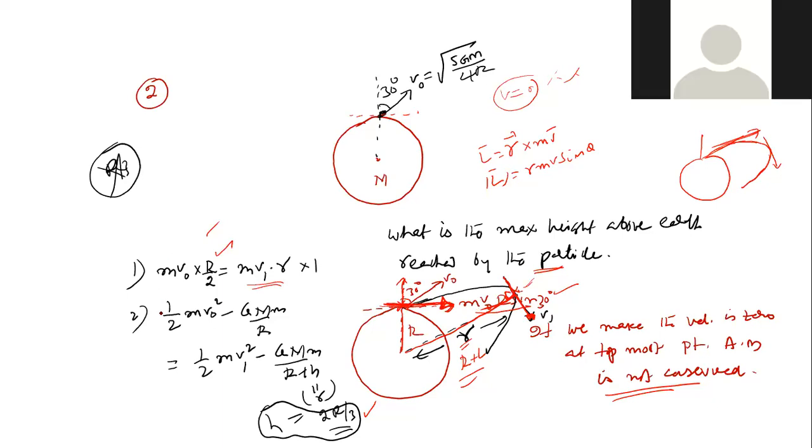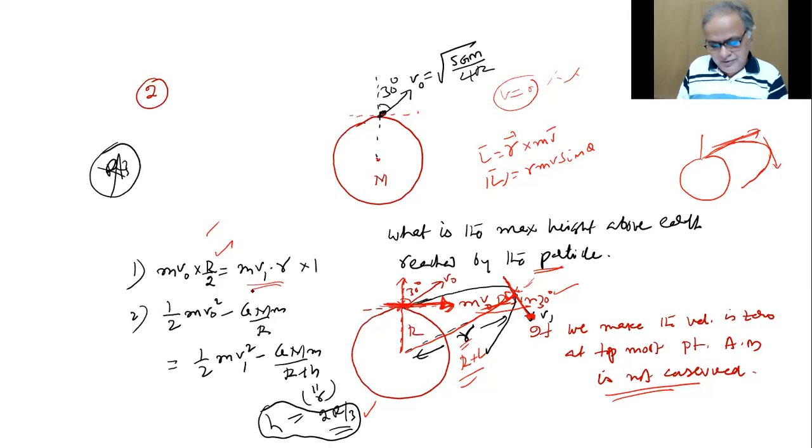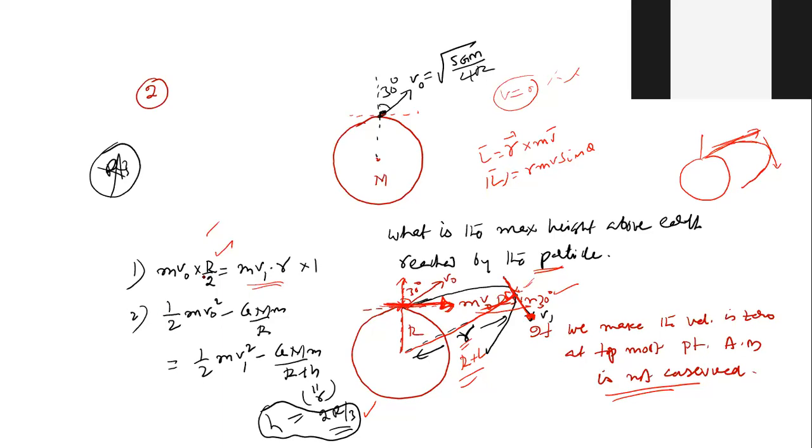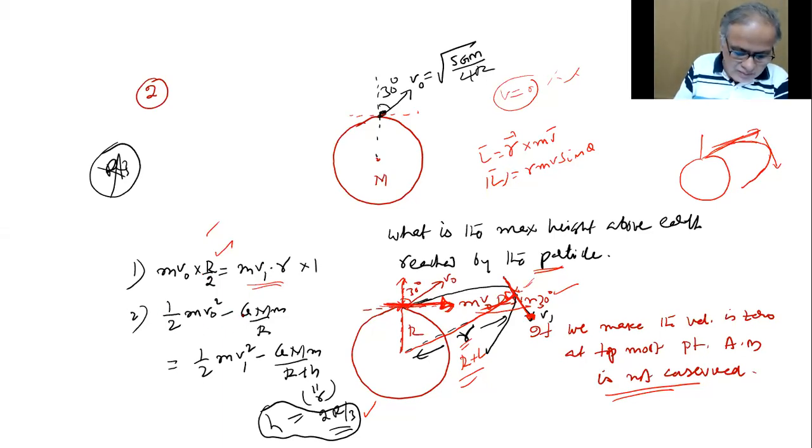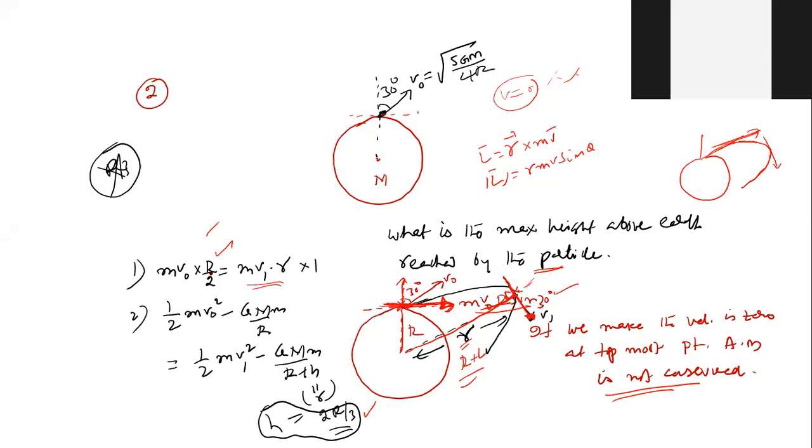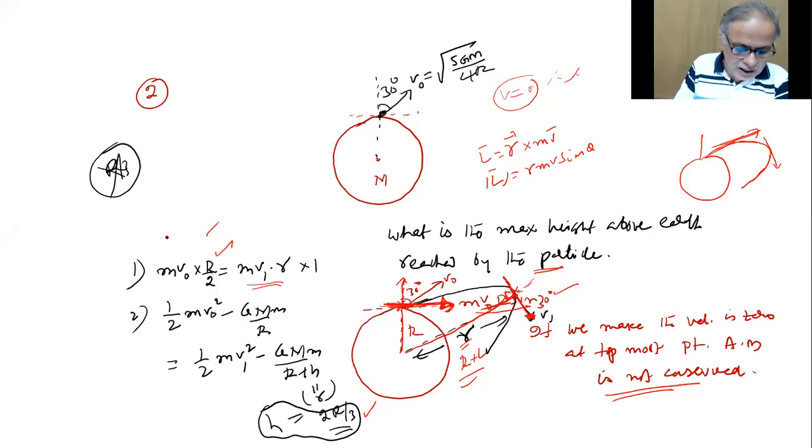I don't know whether people understood this. I'm a little worried now. Is h coming r by 2, r by 3? Hi, my children, dear children, tell me. Aryan? Yes, I'm doing. But did you follow how I wrote my equations? U1 plus K1 equals U2 plus K2. Raviteja. MVR equals MVR sine 90. That's what we told. Angular momentum is conserved. Energy is conserved. These two laws I applied. But in the middle, there was a lot of discussion in setting up the question.